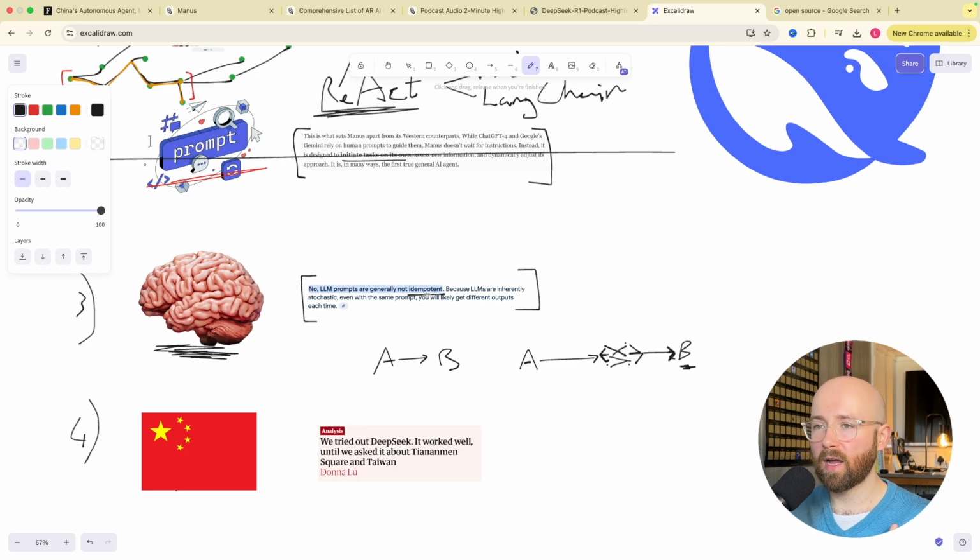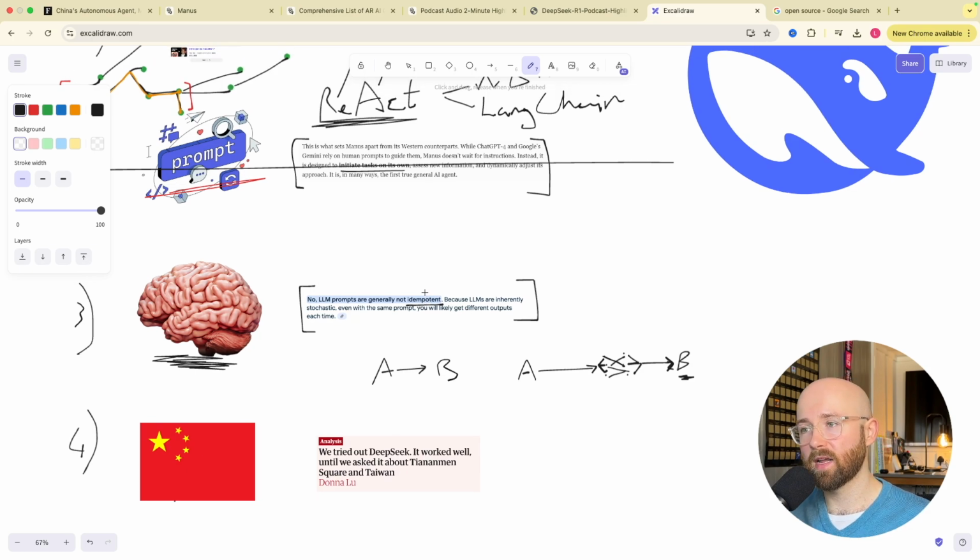Now the problem I can see possibly with Manus here, and with any AI agent, is that suddenly you get into this realm where you have an AI which is generally not idempotent, so they normally give different answers, but the answers are all based on the same LLM, so the facts of their answers and the pattern that they follow is generally the same.